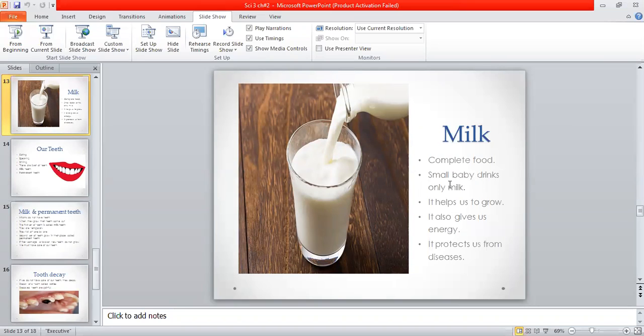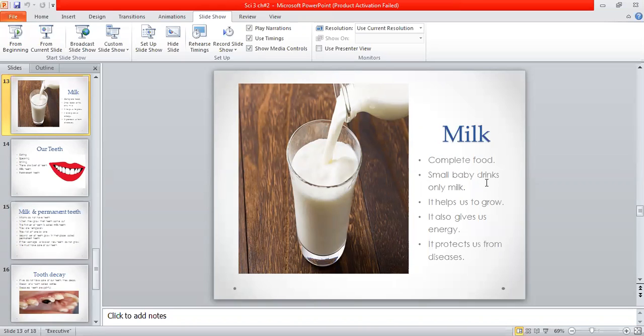As you know, small babies, the infants, newborn babies below a year, drink milk. Why do they drink milk? Because milk helps them to grow, gives them energy, and protects them from different diseases.